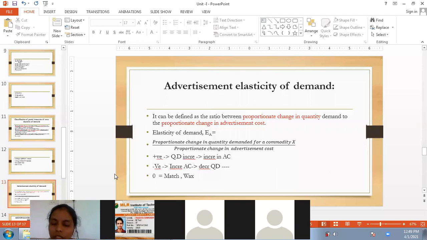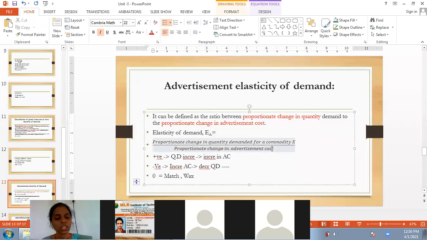With respect to the advertisement cost, how is the quantity demanded changing? When we increase the advertisement expenses, is the quantity demanded increasing, decreasing or constant? Such an analysis can be done using advertisement elasticity of demand.